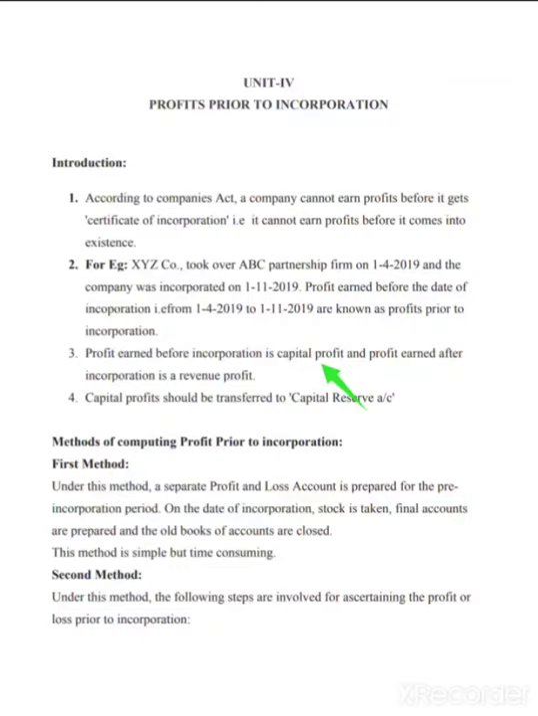Now, where am I going to show that? That will be shown under reserves and surplus in a separate account called capital reserve. I repeat, that will be shown in the reserves and surplus in a separate account called capital reserve in your balance sheet. That's the thing.